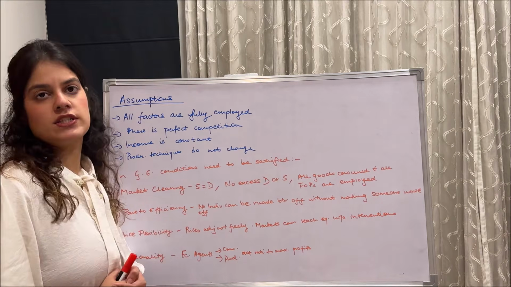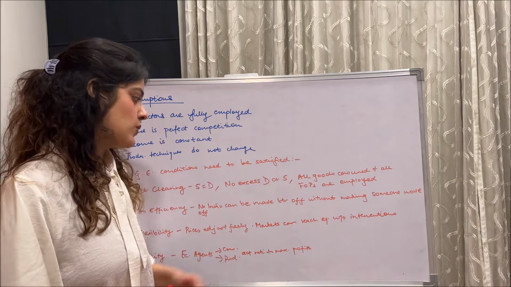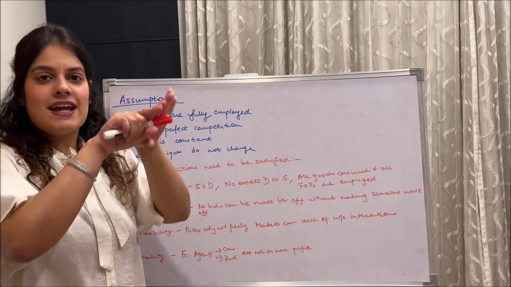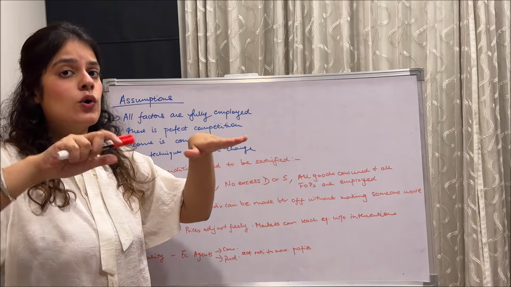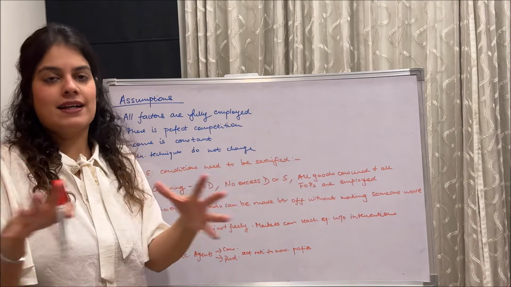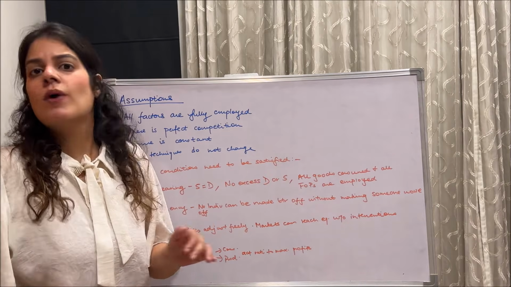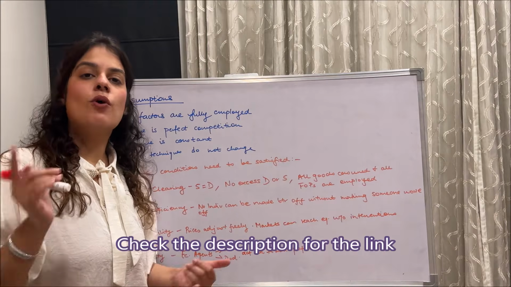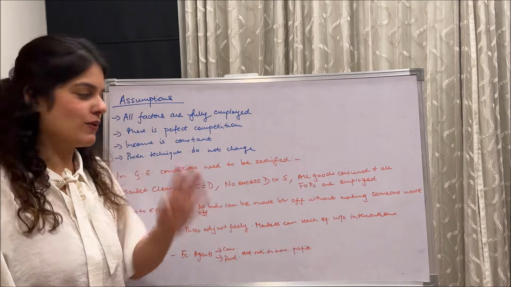Secondly, Pareto efficiency. So what is Pareto efficiency? Basically, let me explain to you. No individual can be made better off without making someone worse off. So basically everyone's at a similar level, and if we want to improve someone, we have to bring someone else down, because everyone's at like a perfect puzzle, you can say. We have to change places, we have to bring someone down. So that is Pareto efficiency. In case you don't know Pareto efficiency, I've already made a video on it. I'll attach its link in the comment section so you can just have a look at it.